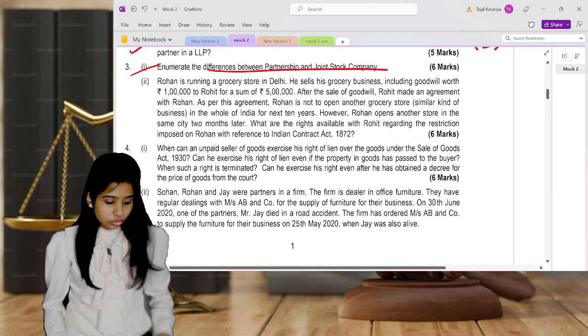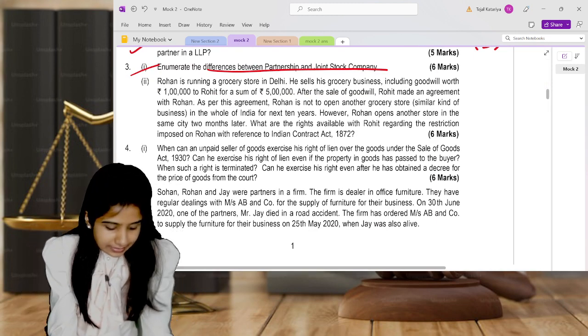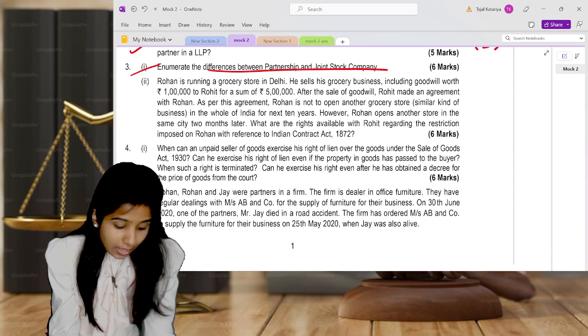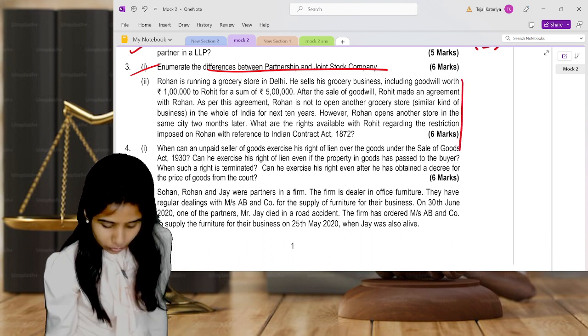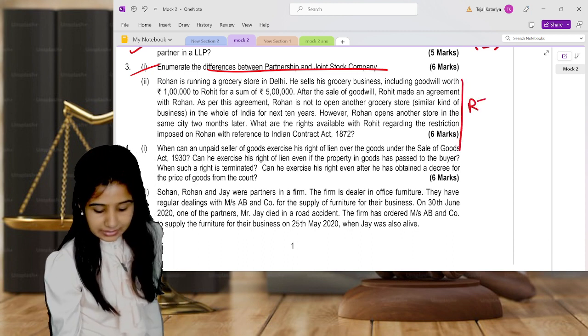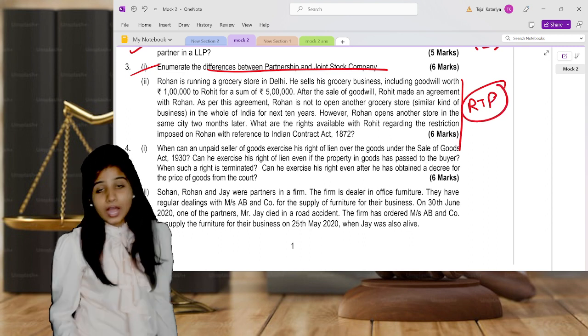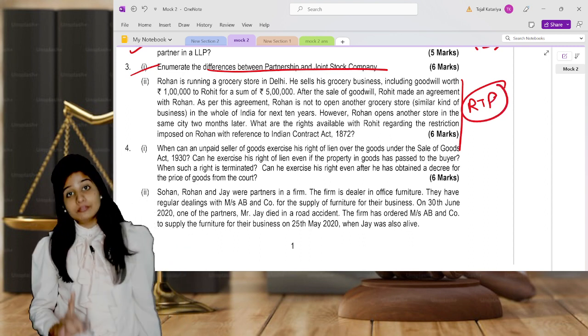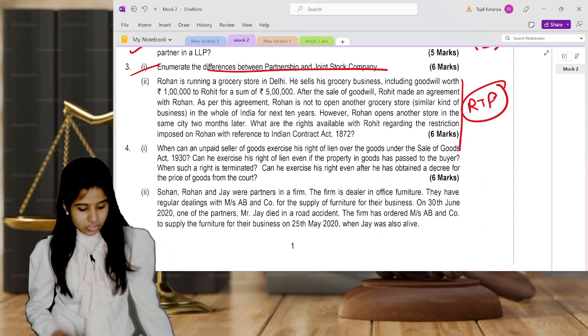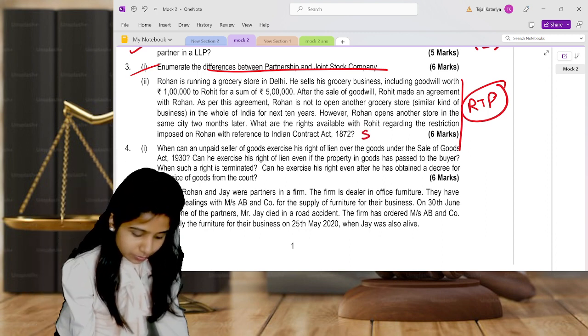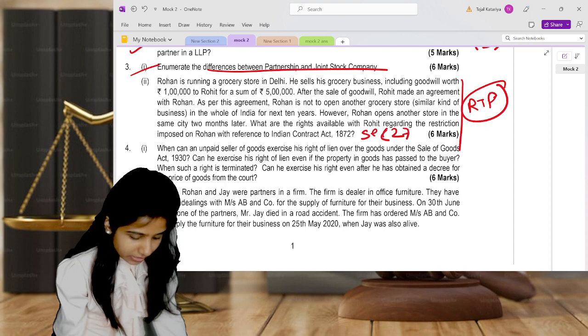Rohan is running a grocery store in Delhi, and he sells his grocery store including the goodwill worth rupees 1 lakh to Mr. Rohit for a sum of rupees 5 lakh. I am not going to discuss this question because this question is exactly given in your RTP also. I have already uploaded the RTP video, so this question was covered over there. You can go and check it out. This question is basically about Section 27 of the Indian Contract Act.